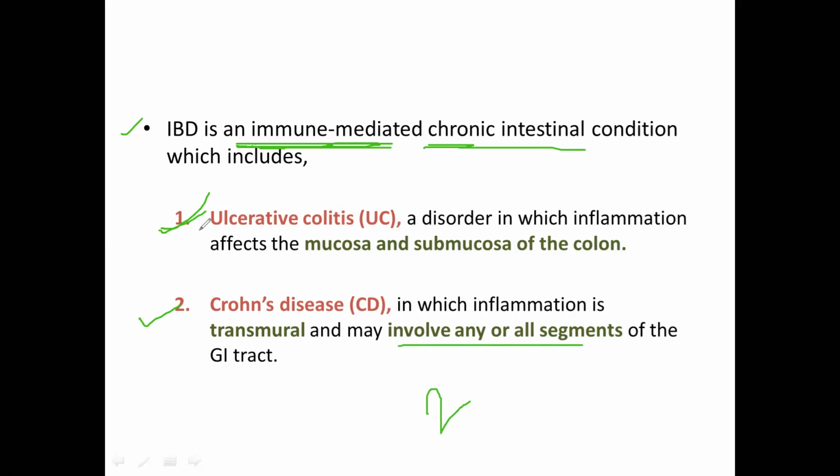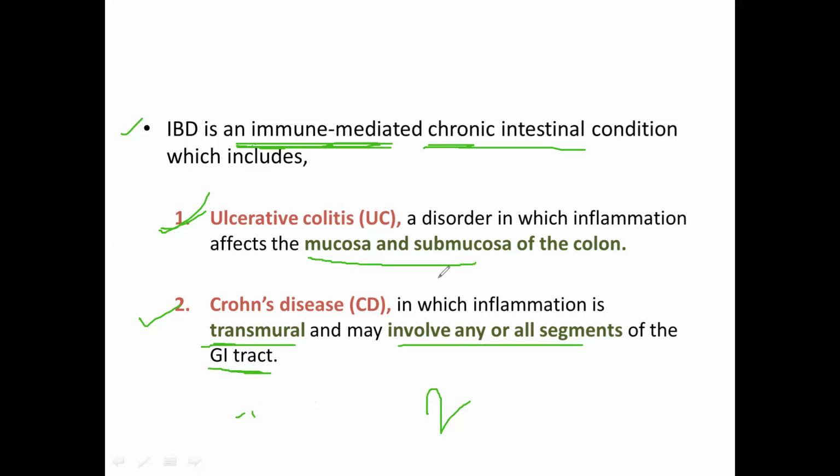One is that in ulcerative colitis, only the mucosa and submucosa of the colon is involved, whereas Crohn's disease is transmural. Transmural means that the inflammation is beyond the intestinal wall. That's why the word transmural is here.